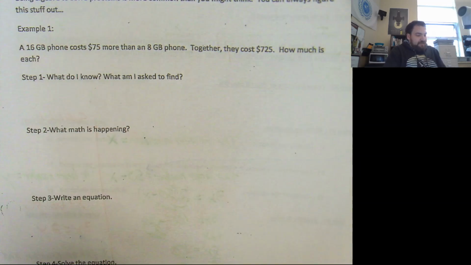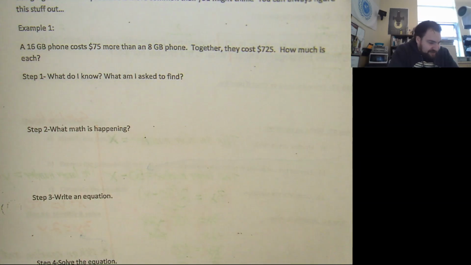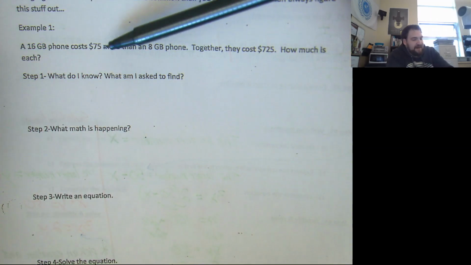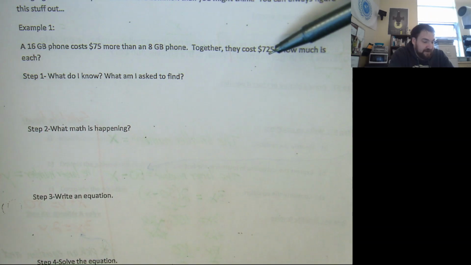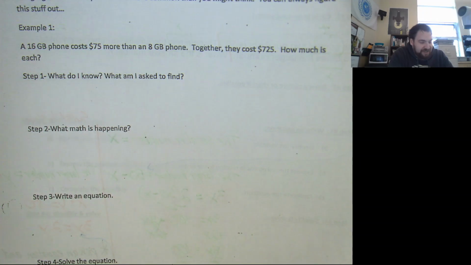Here's the question. I have two phones. A 16 gigabyte phone costs $75 more than an 8 gigabyte phone. Together they cost $725. How much is each? Now your intuition, this was the problem I had with the other class. I had a bunch of students in the other class who said, oh yeah, this is really easy. You just do this, this, this, and then you're done. But they didn't have any mathematical reasoning for it. They just did a bunch of shortcuts.